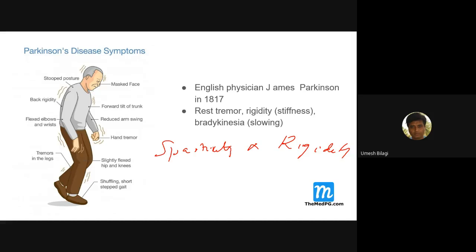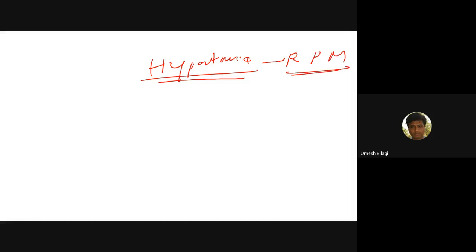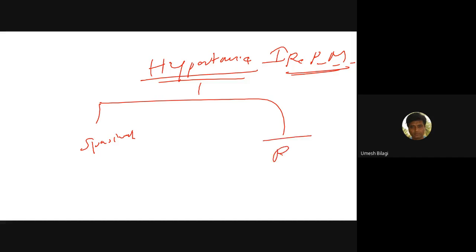So that is hypertonia. This hypertonia is further subdivided into what? Rigidity and spasticity. So resistance to passive movement, increased resistance to passive movement, is hypertonia. This can be further grouped into spasticity, which is a type of hypertonia, and rigidity. And there is of course cogwheel rigidity further.